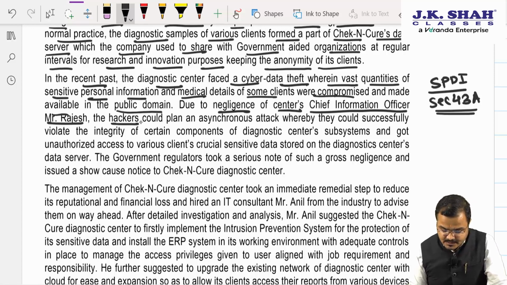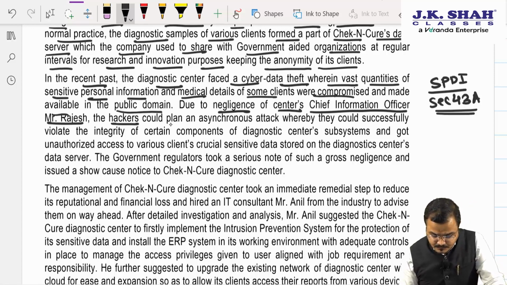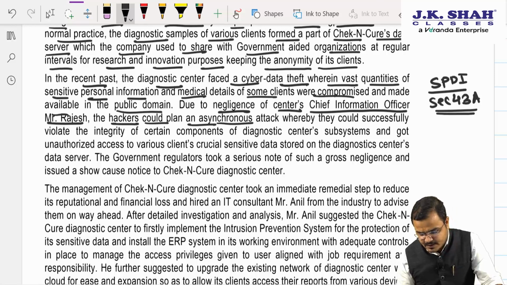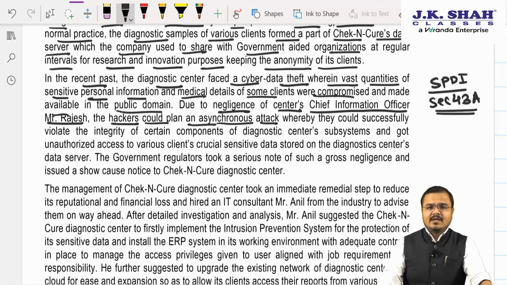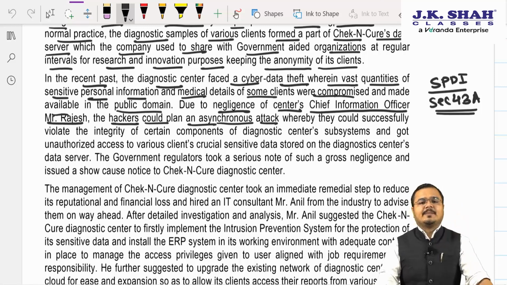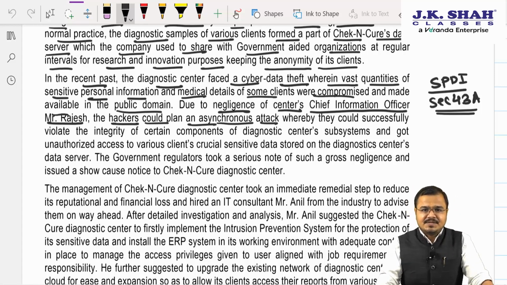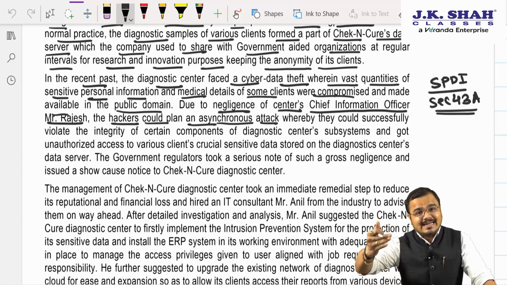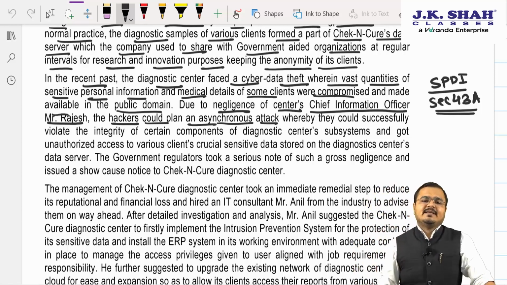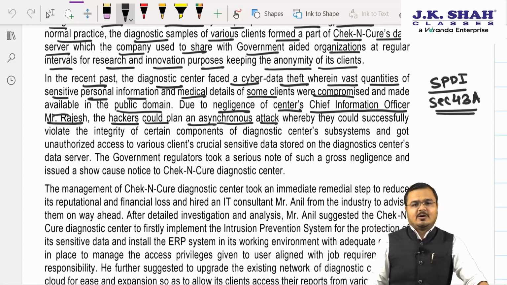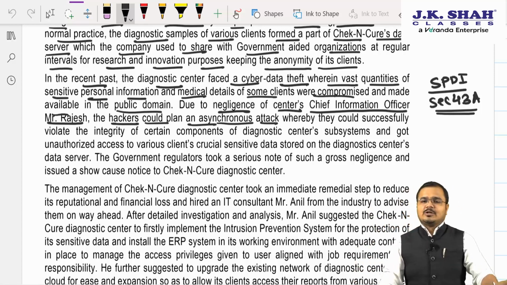Mr. Rajesh, the hackers could plan an asynchronous attack. I hope you remember asynchronous attack. Yes, sir. It gives a very clear-cut reminder of chapter number 1, data-related threats. Whenever the sender has already sent the data and the receiver is yet to receive the data, in between, if this data gets manipulated, damaged, deteriorated or anything happens to this data, that is called what?